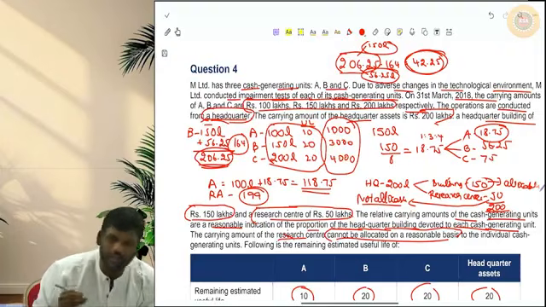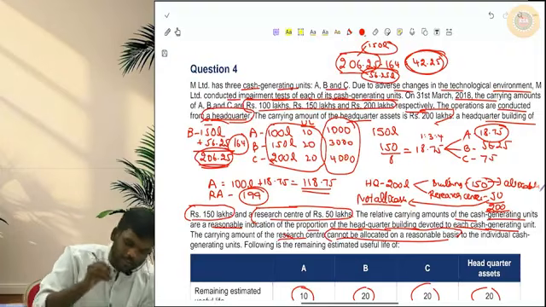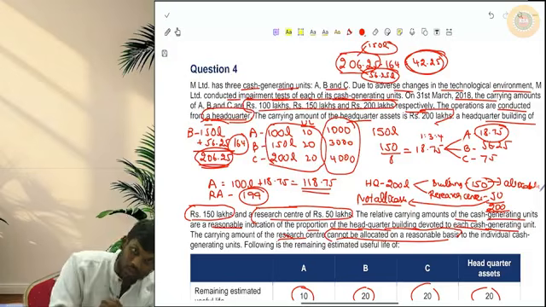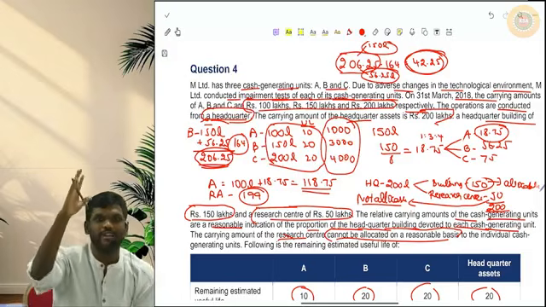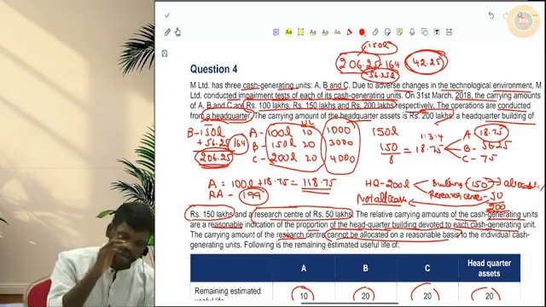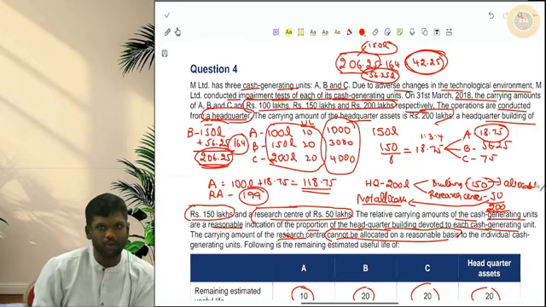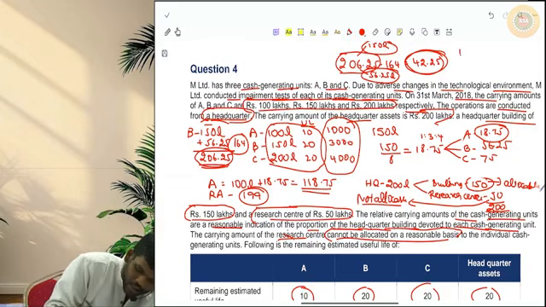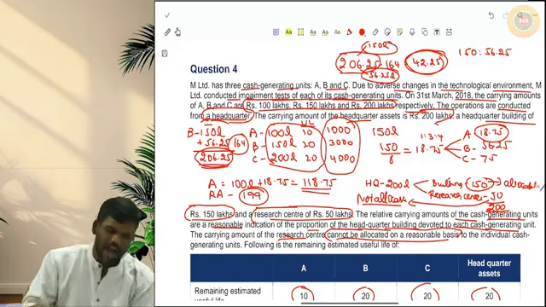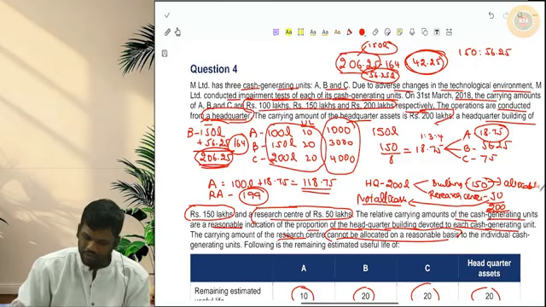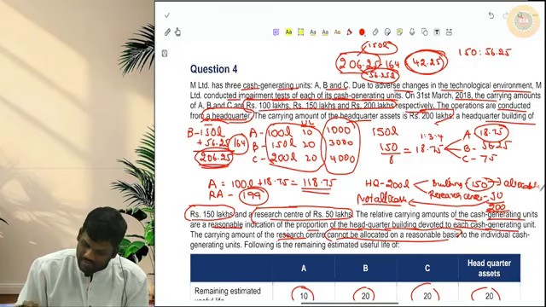Remember, this impairment loss should be allocated to the other assets and the corporate asset in the ratio of their carrying amounts. Able to understand? So 150 is to 56.25 ratio, I have to split this 42.25, that is, divided by 206.25 into 150.